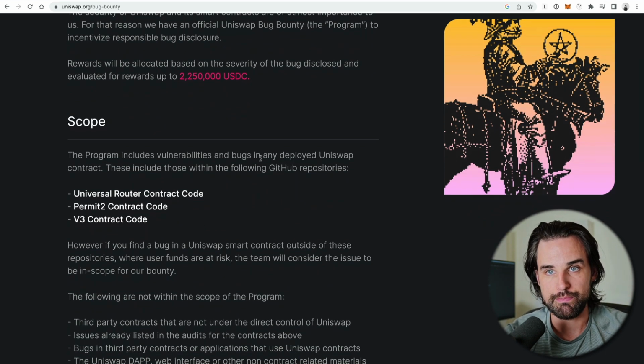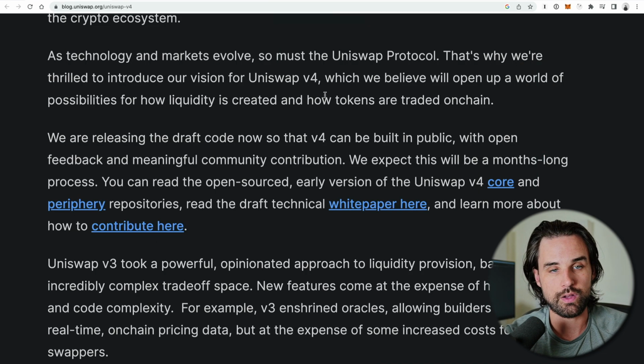Currently, the scope of this is if you find a problem in the Universal Router contract code, Permit 2 contract code, or the version 3 contract code. Now, they don't have the Uniswap version 4 contracts on this list just yet, okay? The Uniswap version 4 contracts are really just in draft. They're not published. They're not out there. They're not going through official audits yet. But the code now is open source, and they want people to start looking at it.